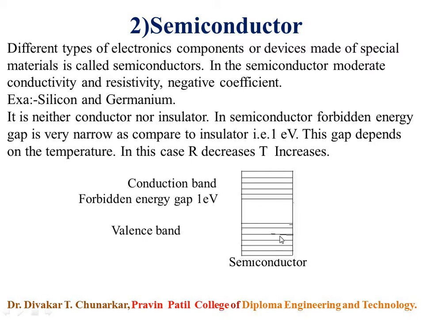This is the simple diagram of the semiconductor. This is the conduction band and this is the valency band, and this is the forbidden energy gap. This gap is only 1 electron volt, keep in mind. This gap is called forbidden energy gap, and it is present between conduction band and valency band.